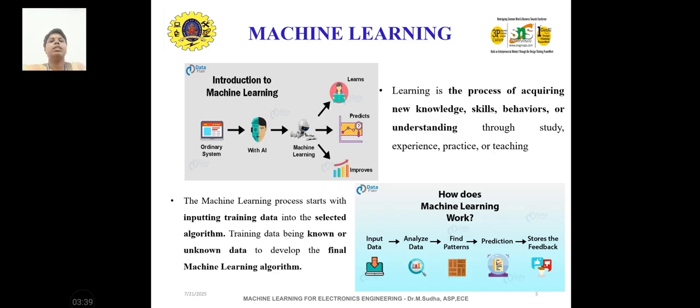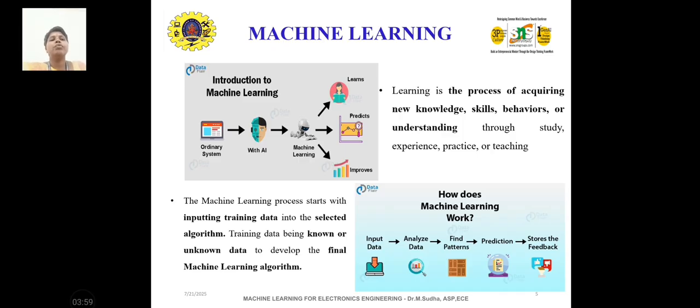We are giving ordinary systems with AI as well as machine learning, and they will give information like learning as well as predicted information and impressions. Learning is the process, as we have already discussed, of acquiring new knowledge, skill, behavior or understanding through study, experience, practice and teaching, right?